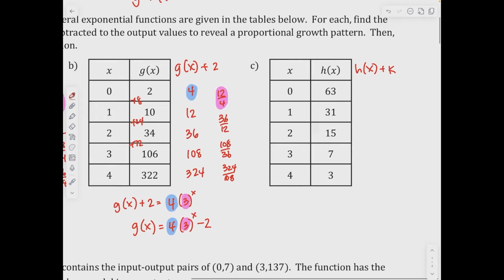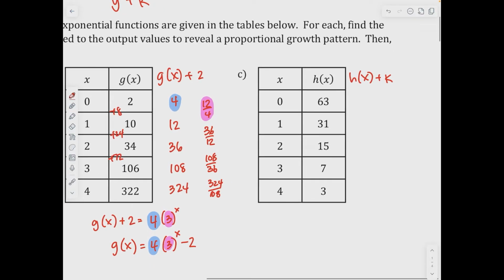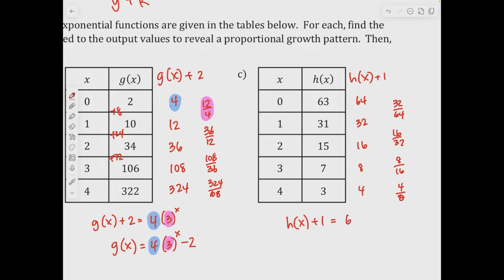Then the third one, letter C. What you're noticing is it's getting smaller, so I'm thinking that I have to be able to cut it down. If I were to add 1, what you'll notice is 32, 16. I'm now creating multiples of 2 again, powers of 2. So 32 over 64, 16 over 32 is a half, 8 over 16 is a half, and 4 over 8 is 1/2 as well. So I took my outputs and added 1 to them. My initial value was 64, and it is a decay.